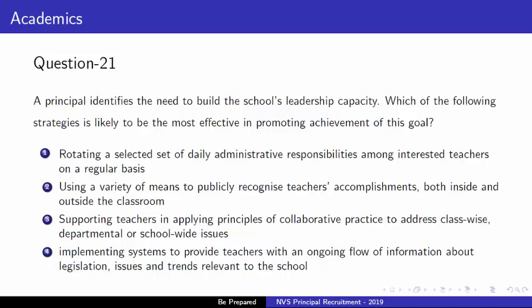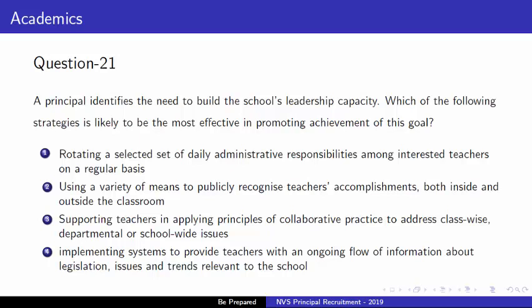Second option is using a variety of means to publicly recognize teachers' accomplishments both inside and outside the classroom. Third option is supporting the teachers in applying principles of collaborative practice to address class-wise, departmental or school-wise issues.